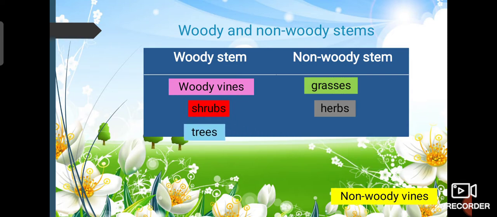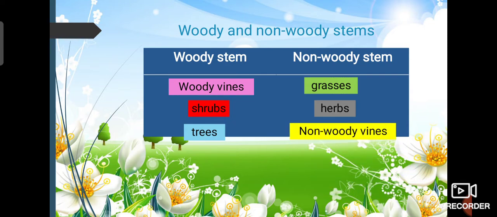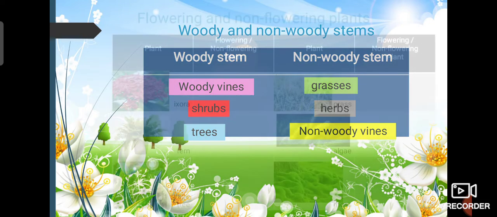What about the non-woody vines? Well, the name explains it. It has no woody stem, so it goes to non-woody stems. So now guys, that's how you use plant classification, so you can put them into a group based on the question. Here, based on the stem they have, woody or non-woody. Let's take a look at the next one.